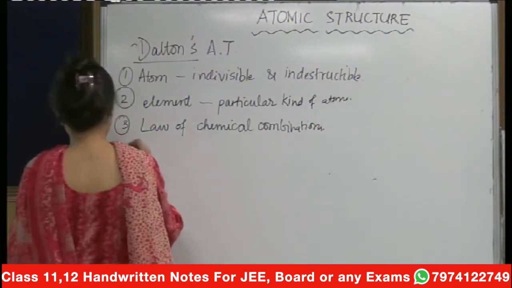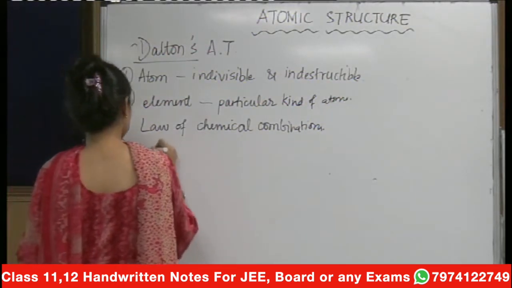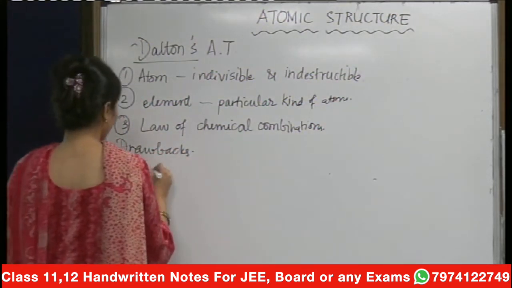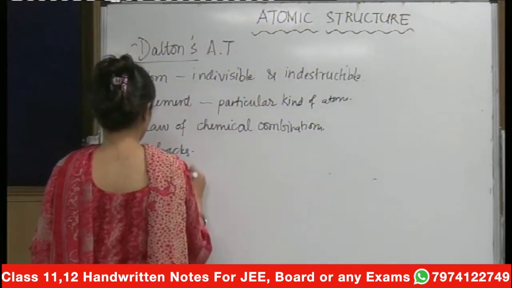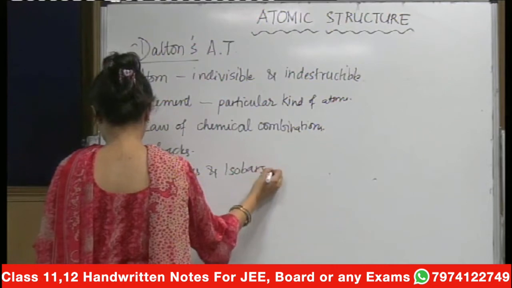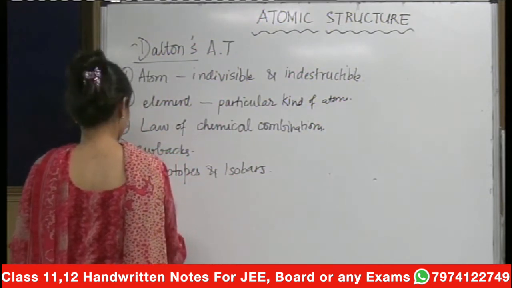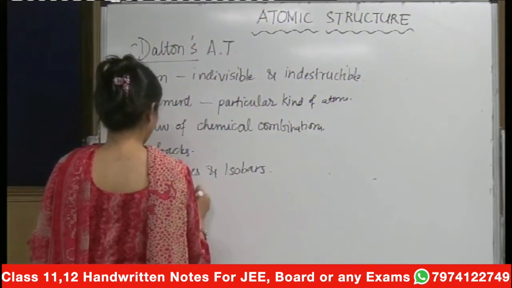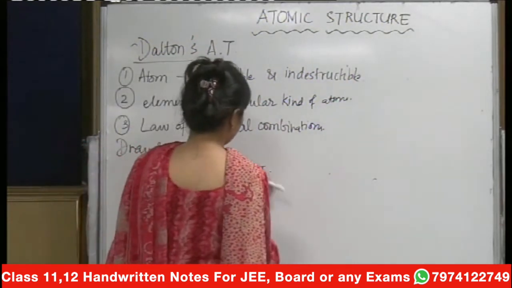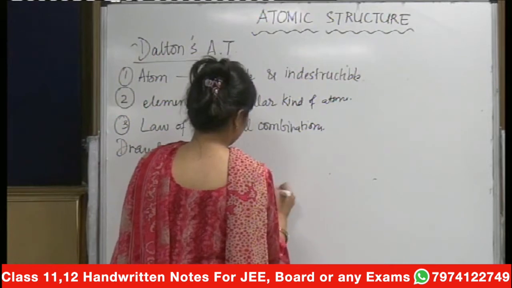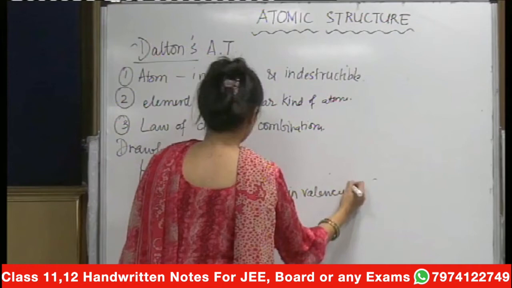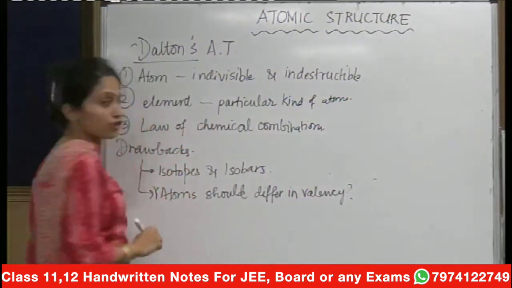Thereafter we saw that it was not a very successful model because it could not give an explanation about isotopes and isobars, and why atoms should differ in valency. These were the two things he couldn't answer.